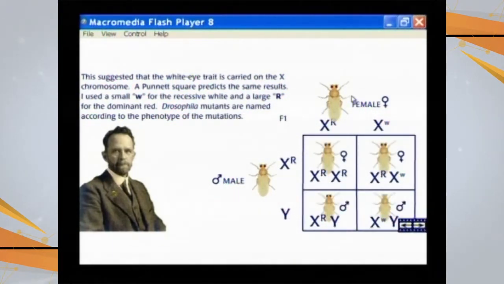So he made a cross. This female, from the hybrid F1 first filial generation, had one X chromosome with the gene for red color, and another X chromosome with the gene for white color, which was masked previously.